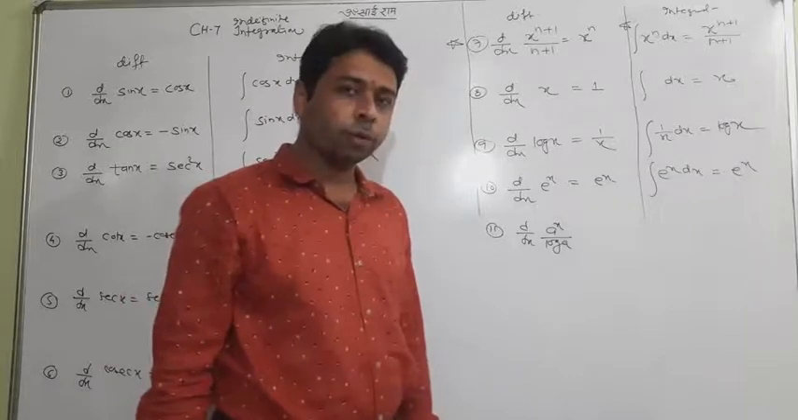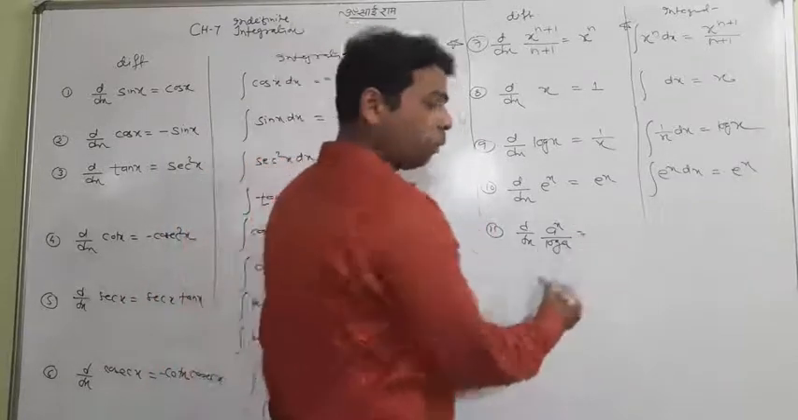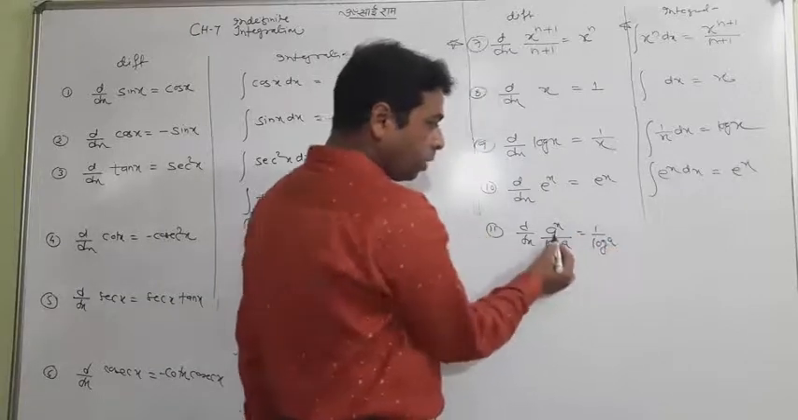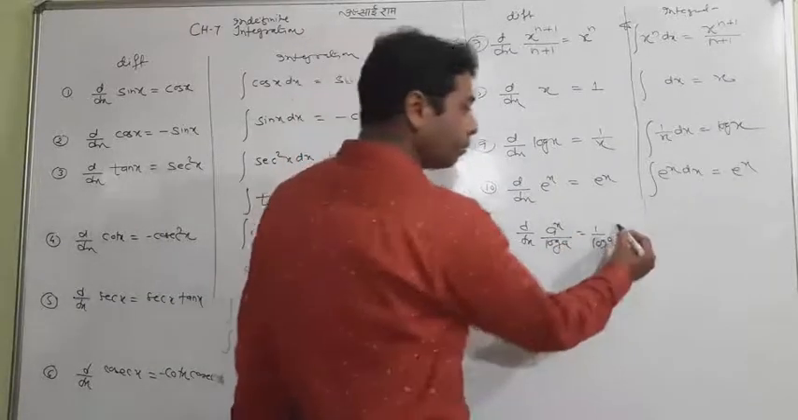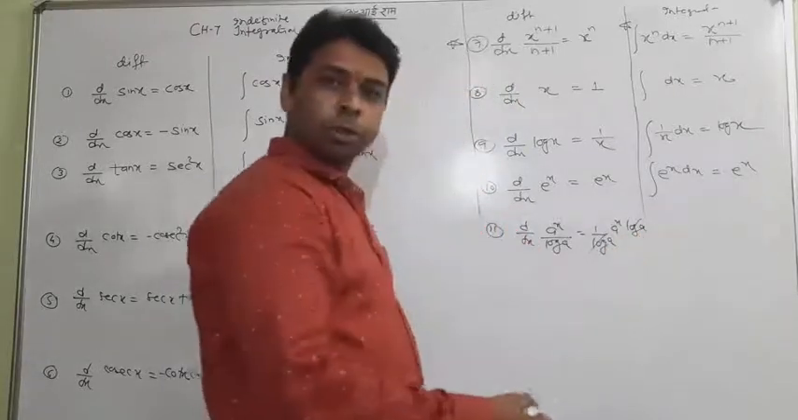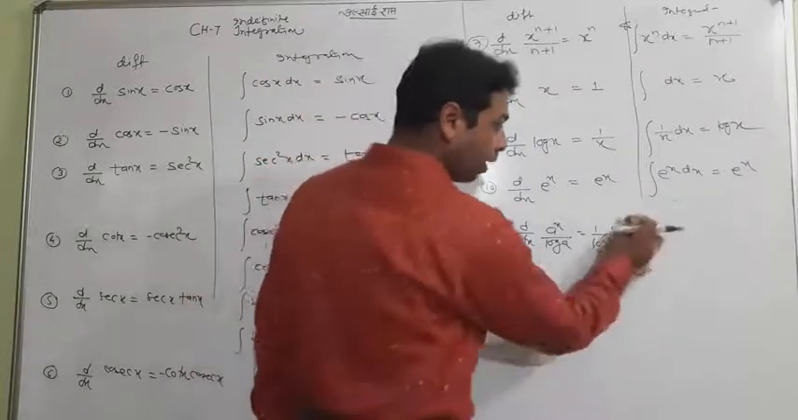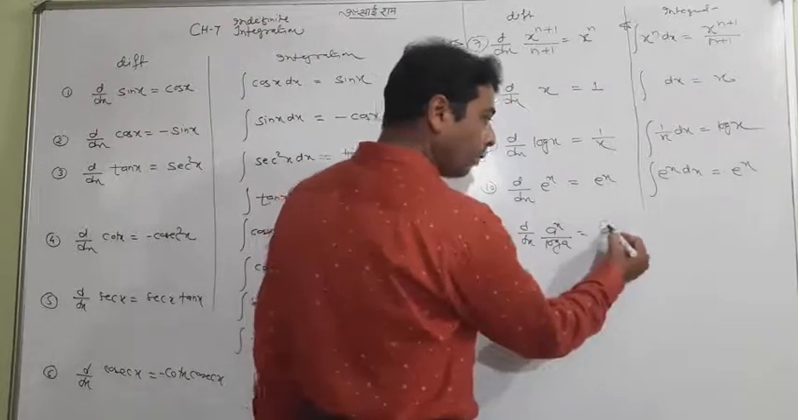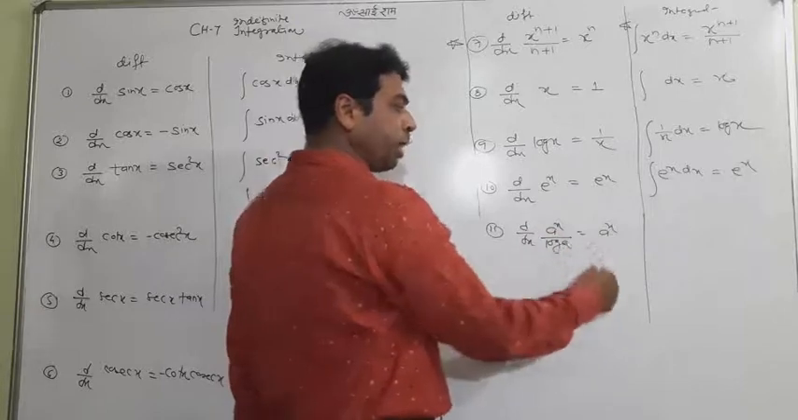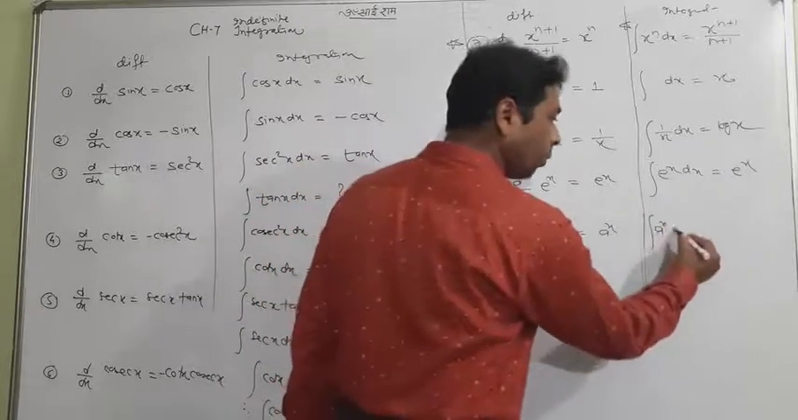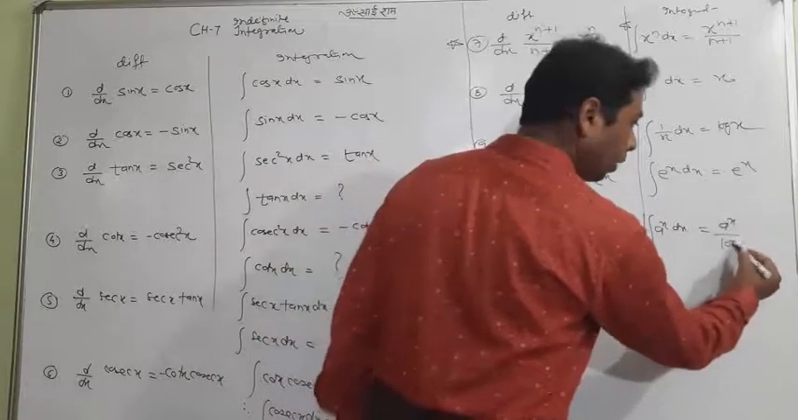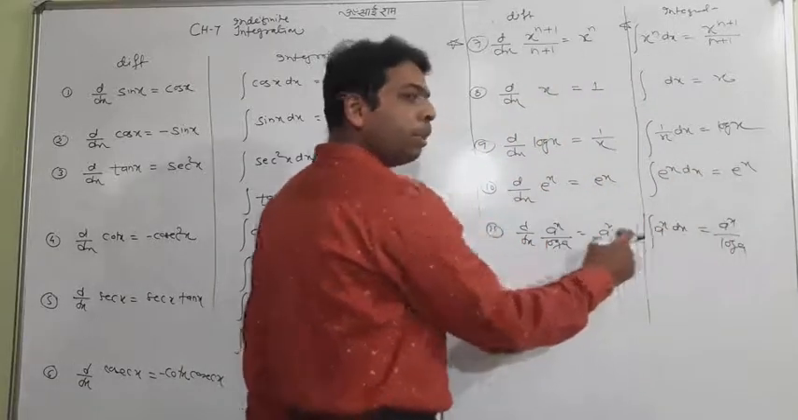If this is coming, what will you write as the answer? Log a is a constant value, and the differential of a to the power x is the same into log a. So both will cancel, and the answer will be only a to the power x. So what have you concluded? That d by dx of a to the power x upon log a is equal to a to the power x. So the integration of a to the power x will be a to the power x upon log a, where a means any constant.